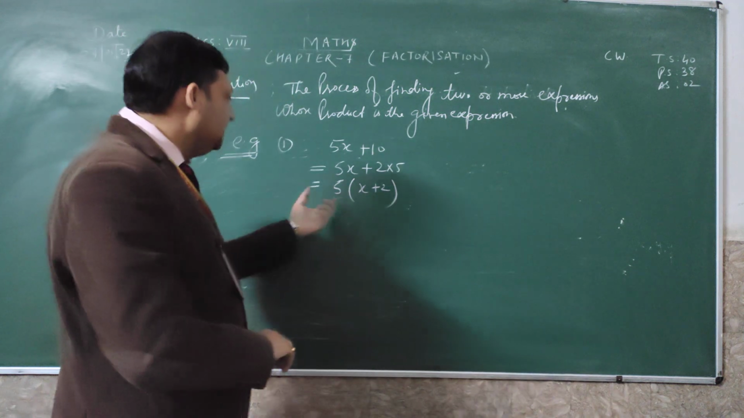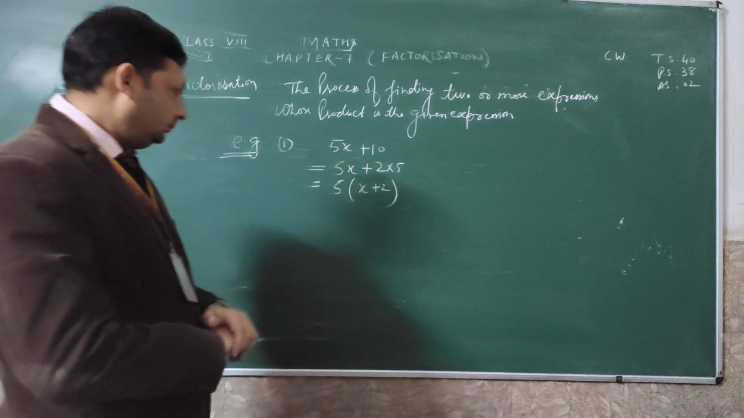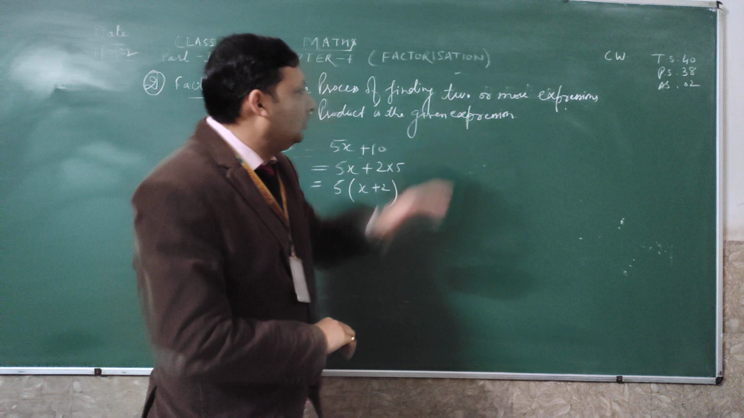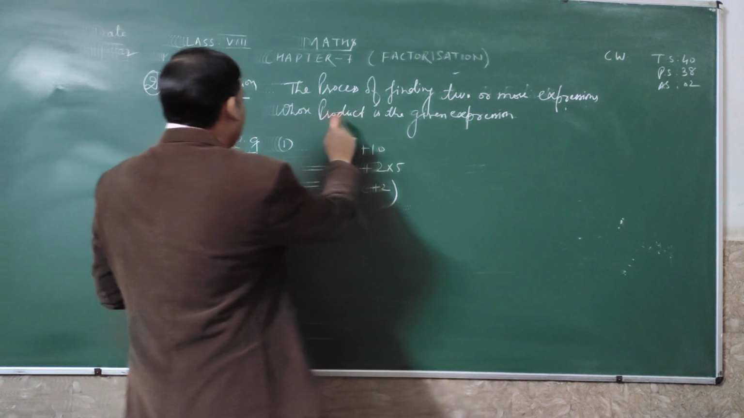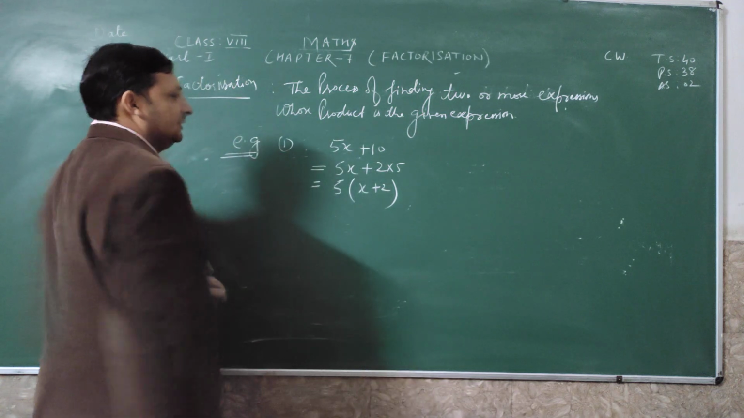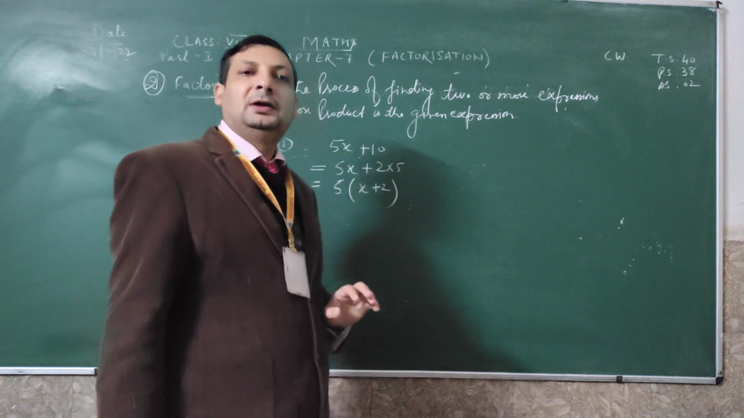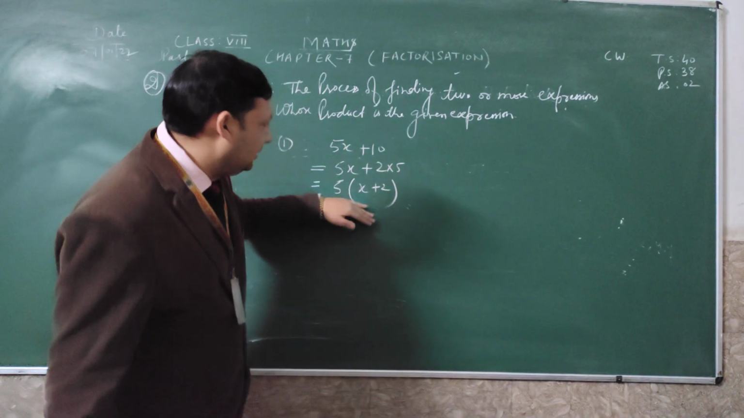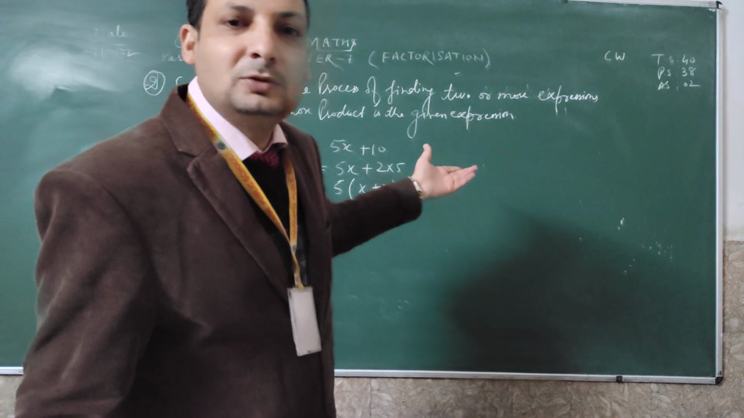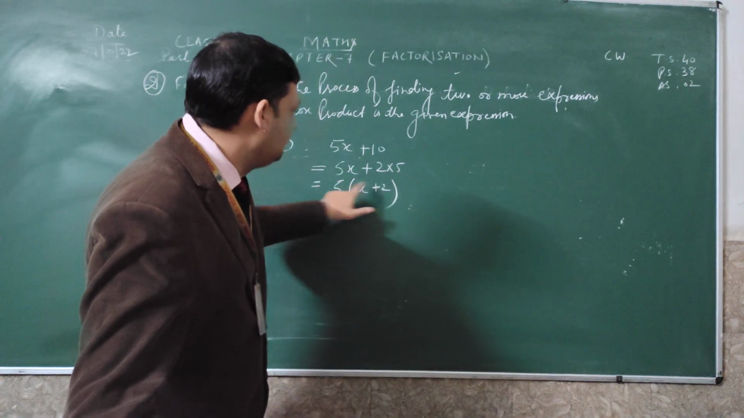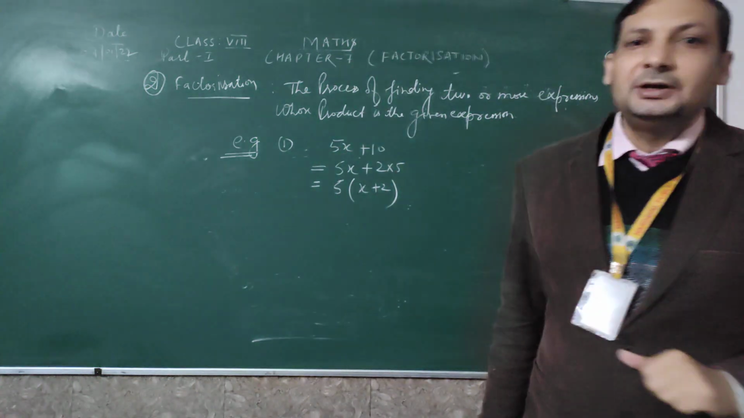So see here how to write. Factorization is the process of finding two or more expressions. It means these are the two expressions which, when we multiply, give the product, the given expression. So 5 into x, 5x, 5 times 2, 10, you can verify. It means when you divide an expression into further expressions, or when you multiply at the last, you will come to the given expression itself. So what are the factors of 5x plus 10? That is 5 into x plus 2.